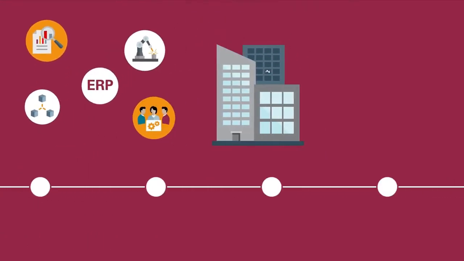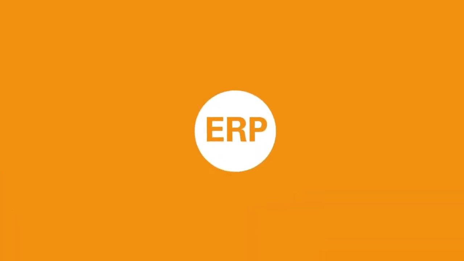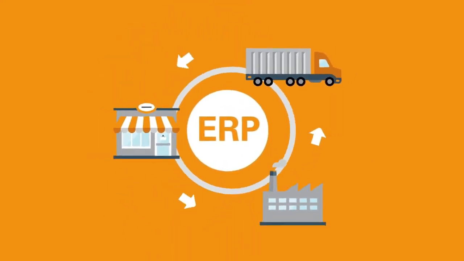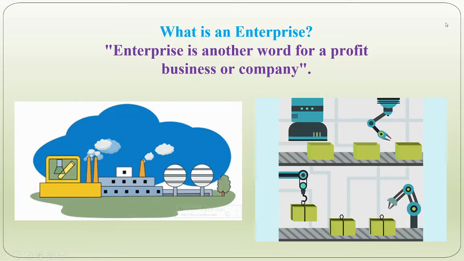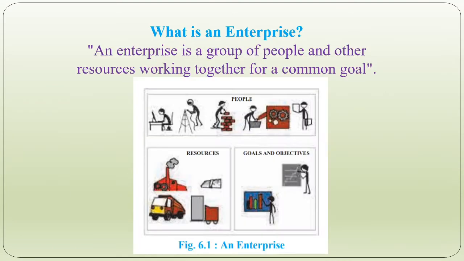But before going to the term ERP, let's first see the concept ERP in bytes. First, we will understand what is enterprise. Enterprise is another word for a profit business or a company. The word enterprise is a synonym for business, and we can define enterprise as a group of people and other resources working together for a common goal. Or we can say that it is a group of people working together to achieve a common objective.